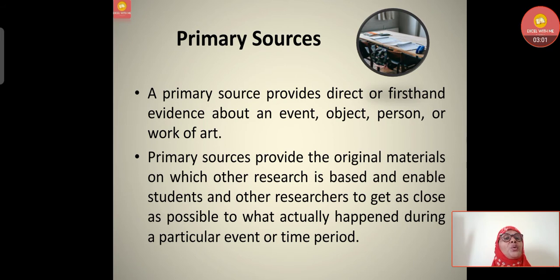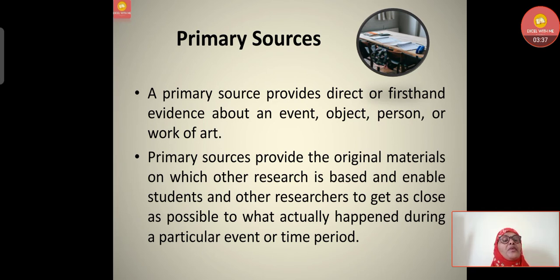A primary source provides direct or first hand evidence about an event, object, person or work of art. Primary sources provide the original materials on which other research is based and enable students and other researchers to get as close as possible to what actually happened during a particular event or time period. Suppose my grandparents have witnessed the independence. That means whatever stories and events I am getting from my grandparents is first hand information.